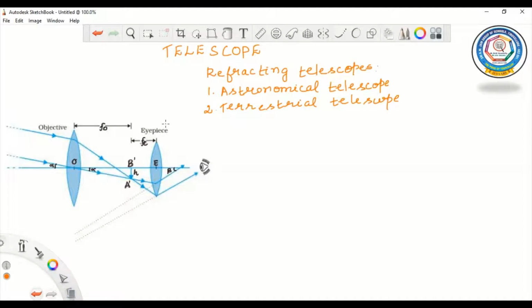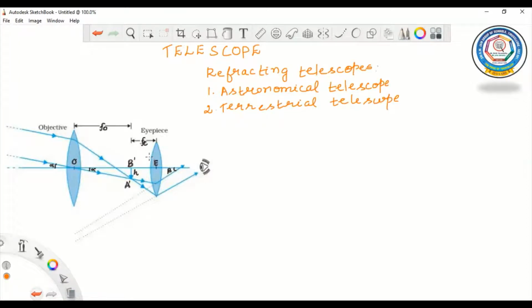Now let us start with astronomical telescope. In the previous class, we studied about compound microscope. Like a compound microscope, here also in telescope, we are going to use two lenses. One is objective lens and another one is eyepiece.